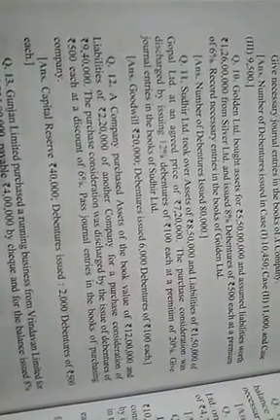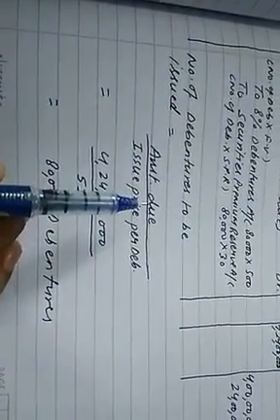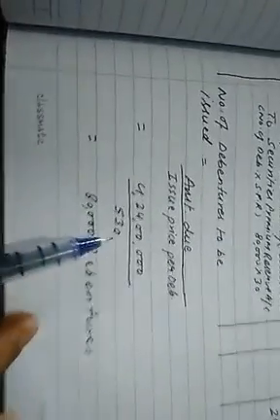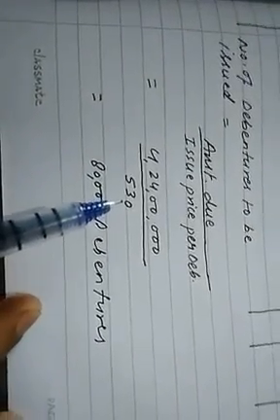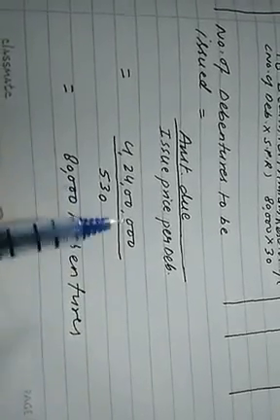Now we need to calculate the number of debentures to be issued to Silver Limited by Golden Limited, and the formula to be used is: number of debentures to be issued equals amount due upon issue price per debenture. The amount due we already know is 4 crore 24 lakh. The issue price per debenture, as I just told you, is 500 face value plus 30 rupees premium, 530 rupees. Simplify it and get the answer: 80,000 debentures will be issued to vendor Silver Limited.